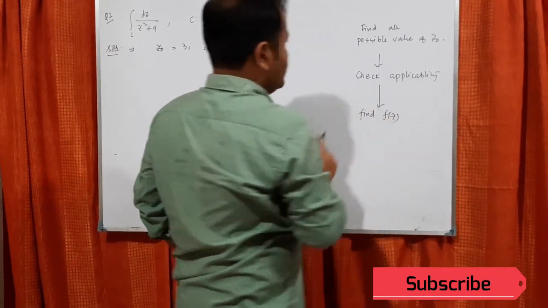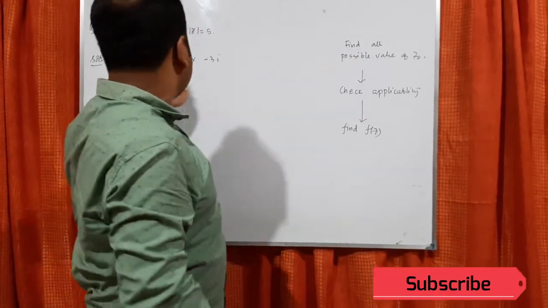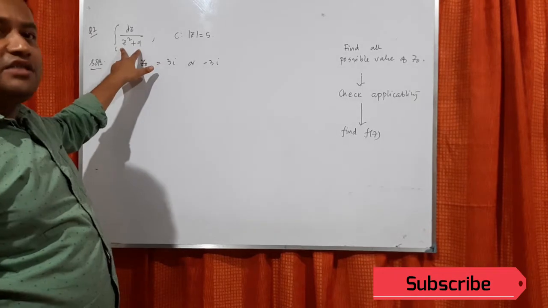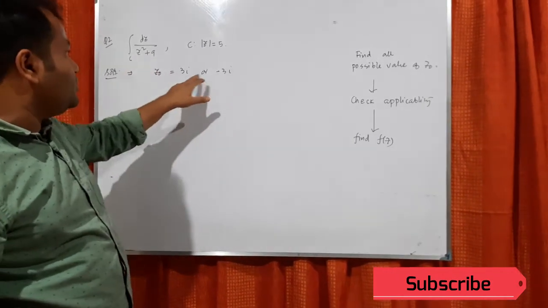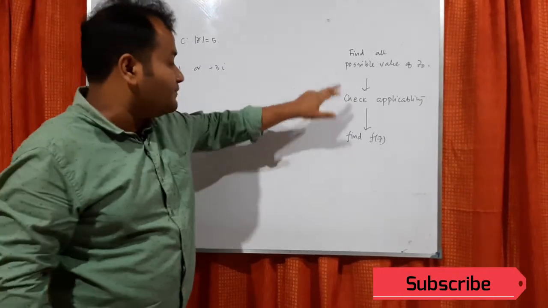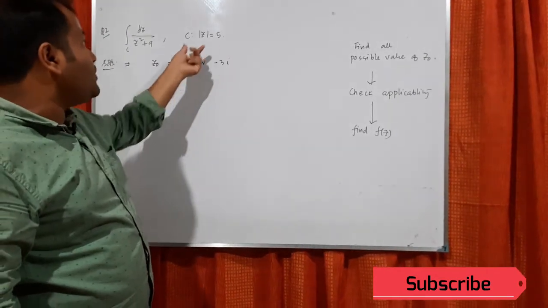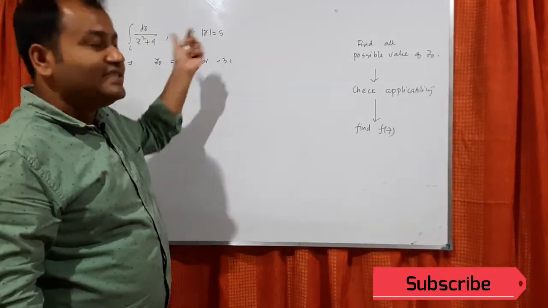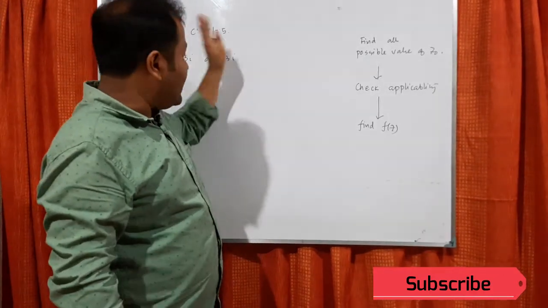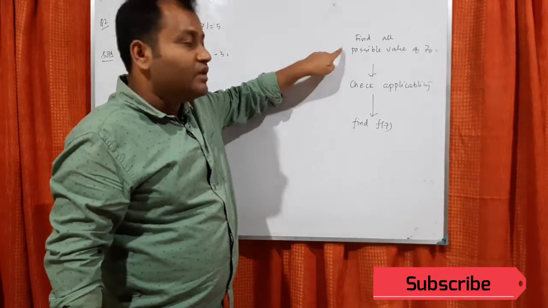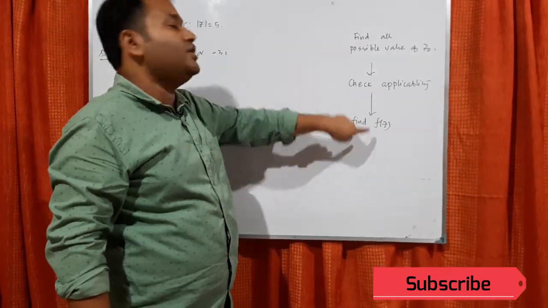So first of all, you have to find all the possible values of z naught. How can you find them? You make the denominator 0 and you solve it. So you get all the possible values of z naught. Then check applicability. That means you have to check which one lies inside, which one lies outside. Then after finalizing that, you find f(z). So first find z naught, then based on the z naught value, you find f(z).